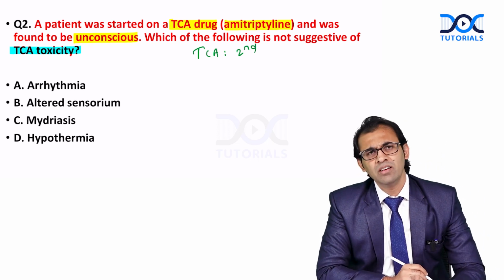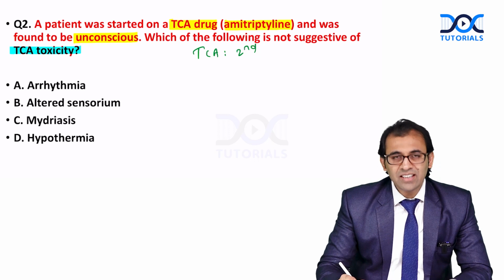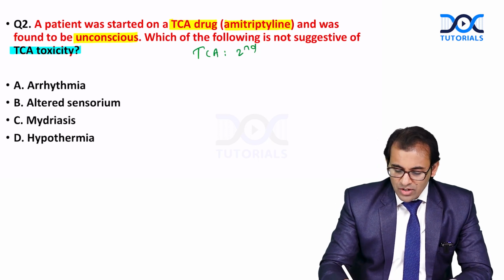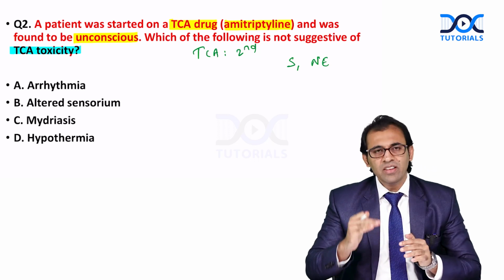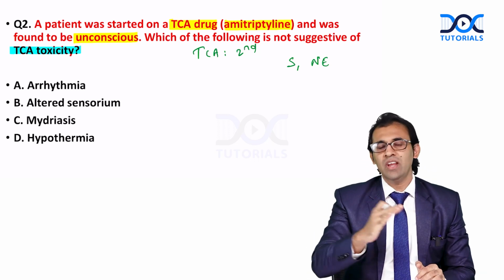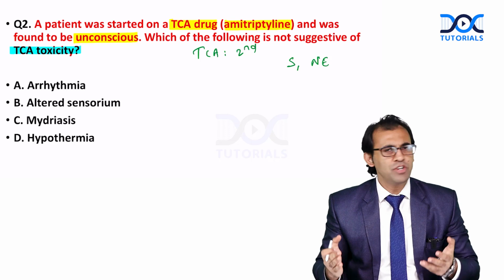Why second line? Remember, TCA is going to block reuptake of serotonin and norepinephrine both. If TCA only increased the level of serotonin and norepinephrine, fine, the patient would be happy.